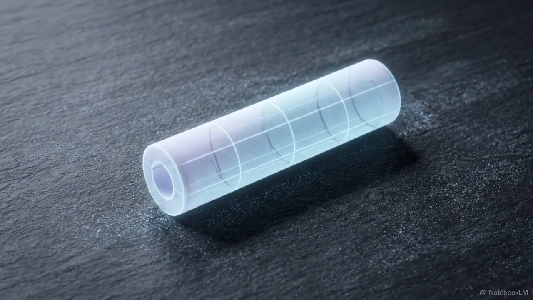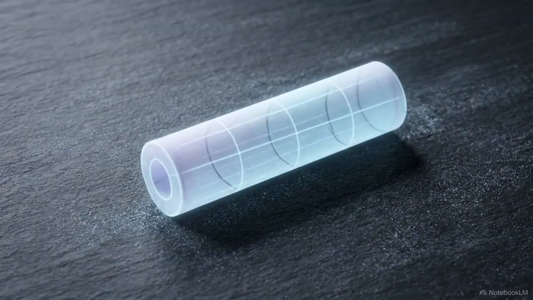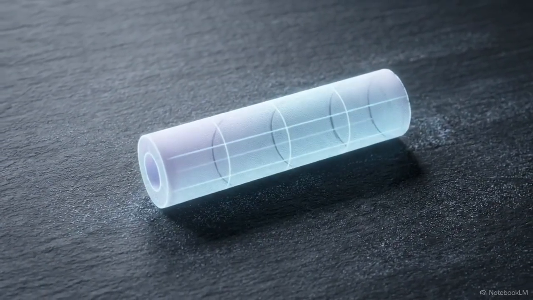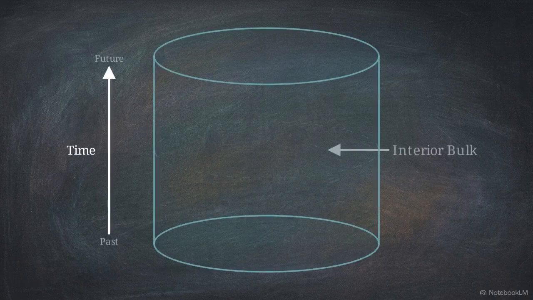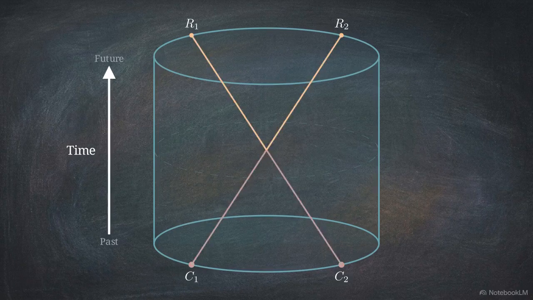Semiclassical general relativity dictates strict constraints for quantum information. Consider a specific configuration inside anti-de Sitter space, or ADS3, a 2-to-2 scattering event positioned completely within the interior bulk. We map two input signals originating in the past at points C1 and C2. These signals meet, interact, and propagate to two output points, R1 and R2, in the future.